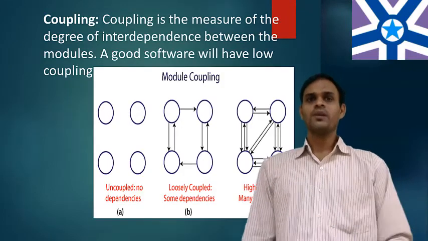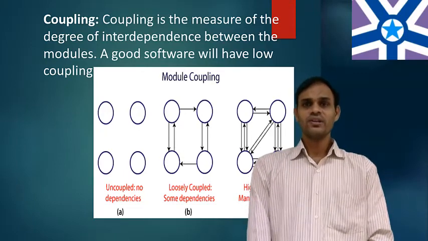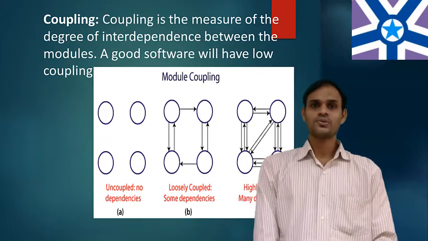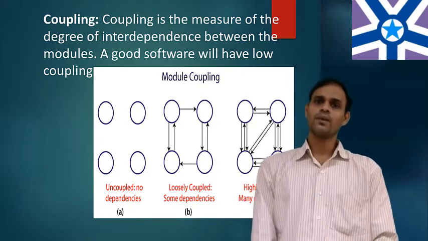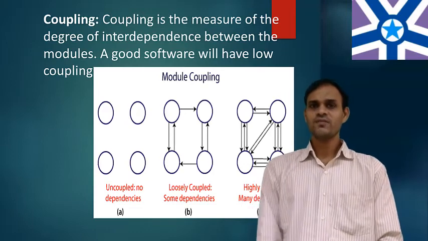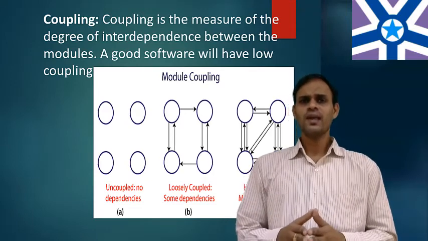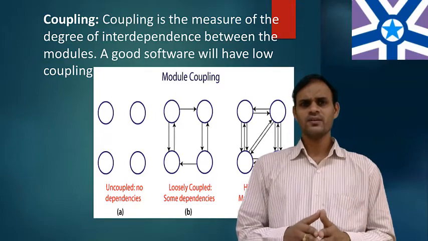Okay, coupling. So what is coupling? Coupling is the measure of the degree of interdependency between the modules. A good software will have low coupling. So what is the meaning of coupling? Coupling consists of the interrelationship between the modules. A good software will have low coupling.